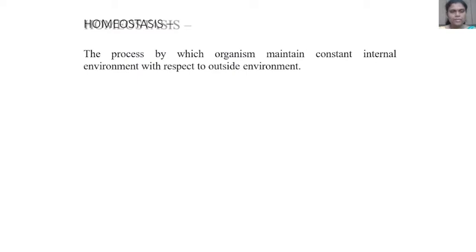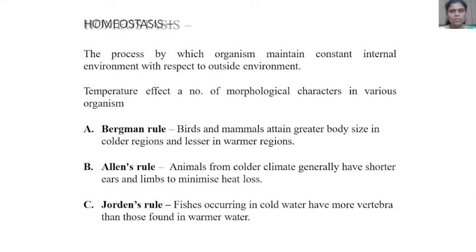Then homeostasis, the process by which organisms maintain a constant internal environment with respect to the outside environment. Temperature affects a number of morphological characters in various organisms.